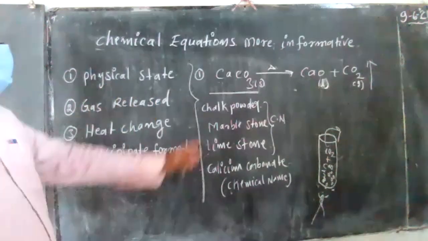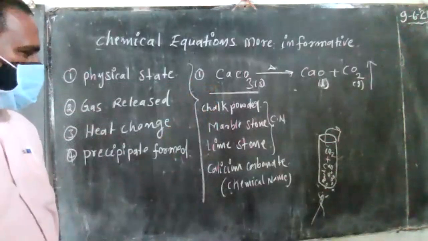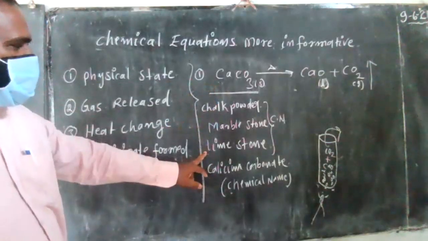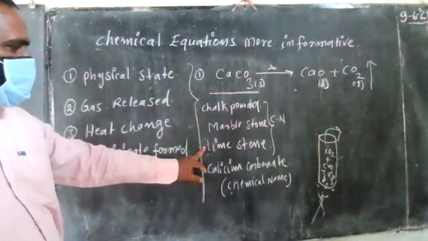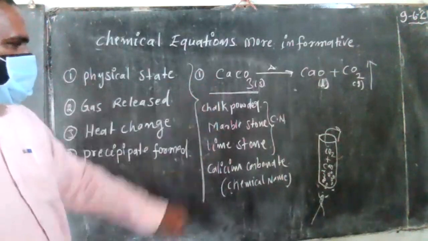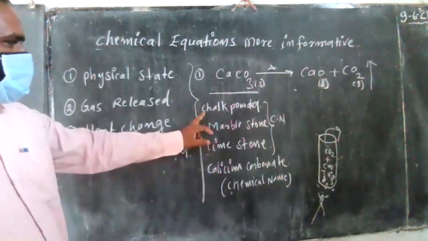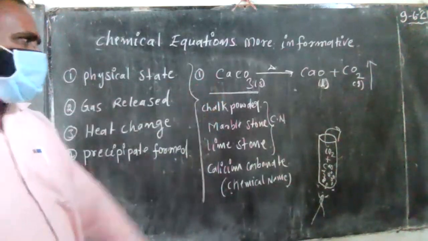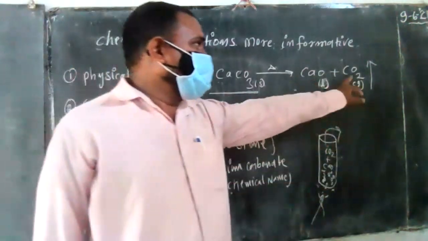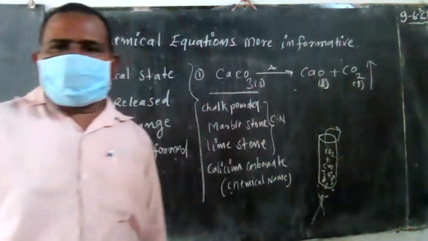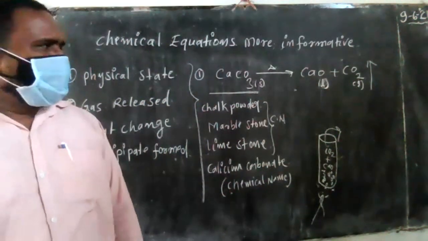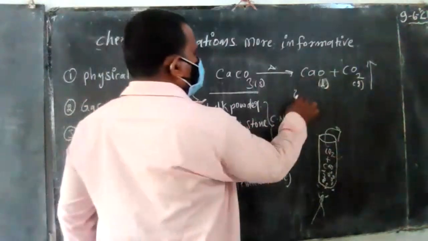Very important. Calcium carbonate, what is the common name? Chalk powder, marble stone, limestone. Many times they ask, what is the limestone formula? CaCO3. What is the marble stone formula? CaCO3. What is the chalk powder formula? CaCO3. Already you know, calcium oxide is the equivalent. Carbon dioxide is utilized in the fire extinguisher. This name is equivalent.